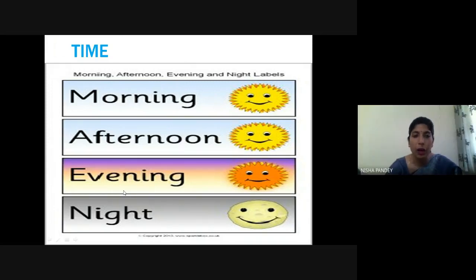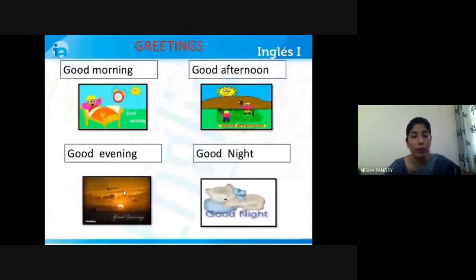Otherwise, outside when we meet any uncle or aunt, we say good morning, uncle, good morning, auntie. And you must wish your parents also when you wake up in the morning: good morning, papa, or good morning, mummy. है ना? Yes, ma'am.